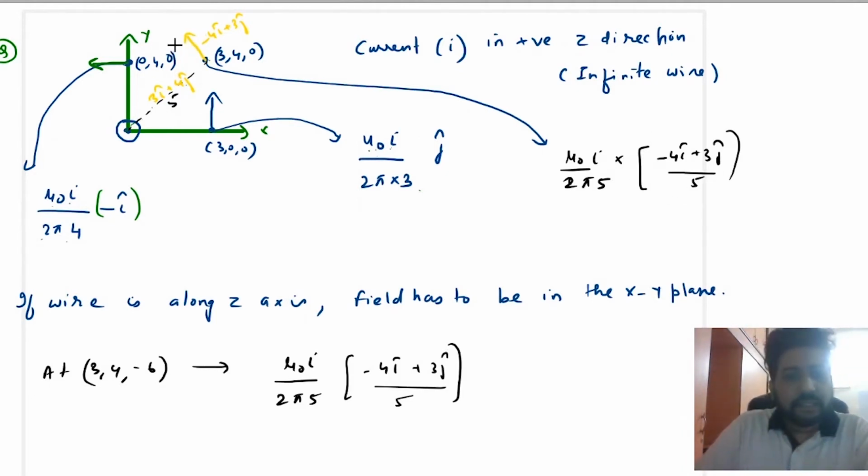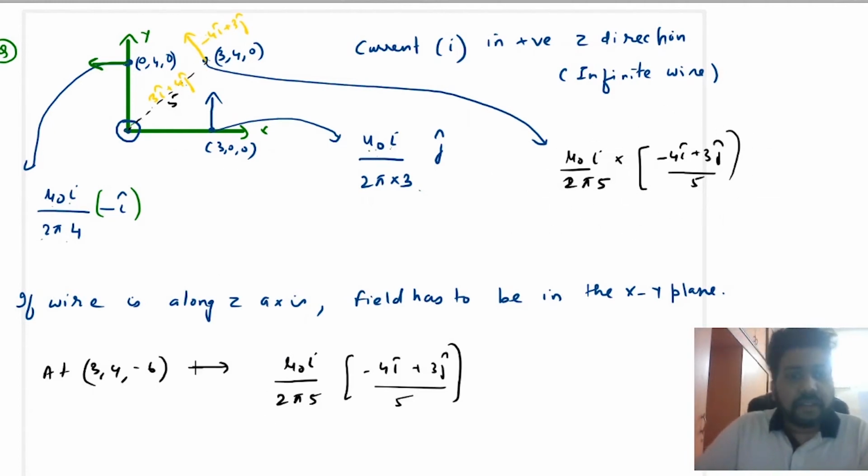Okay, understood? Now suppose you have to find the magnetic field at any point (3, 4, minus 6). Now (3, 4, minus 6) will be at some point here, but still the distance from this infinite wire, because it extends up to infinity, will be the same, and that is equal to 5. So if the distance is still the same, there will be no change in the formula. That is, the magnetic field will still be this.